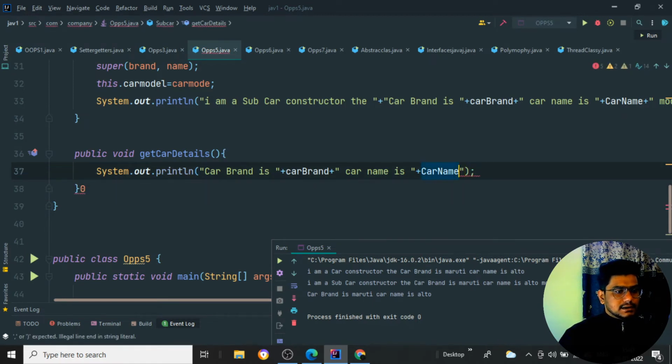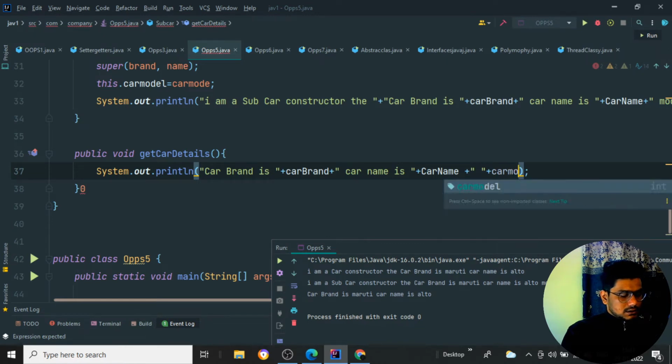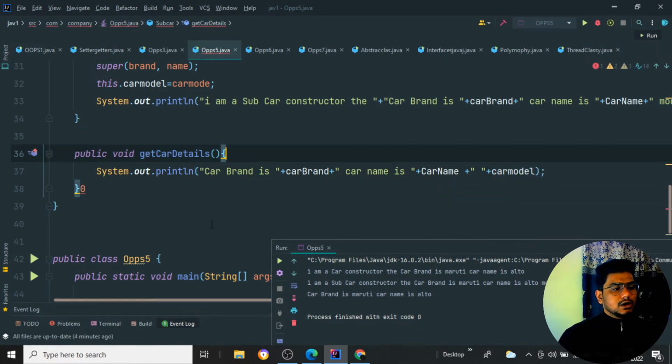I'll use the plus operator, because I want to print the particular model name. I'll just tell car model. So I'm just passing the car model over here.